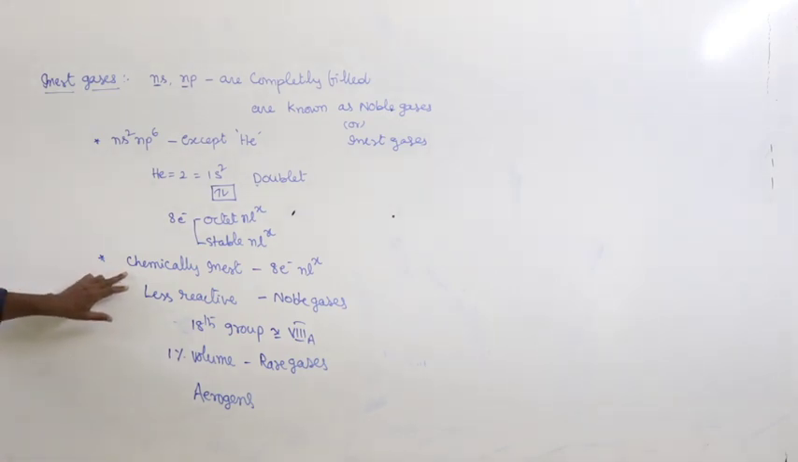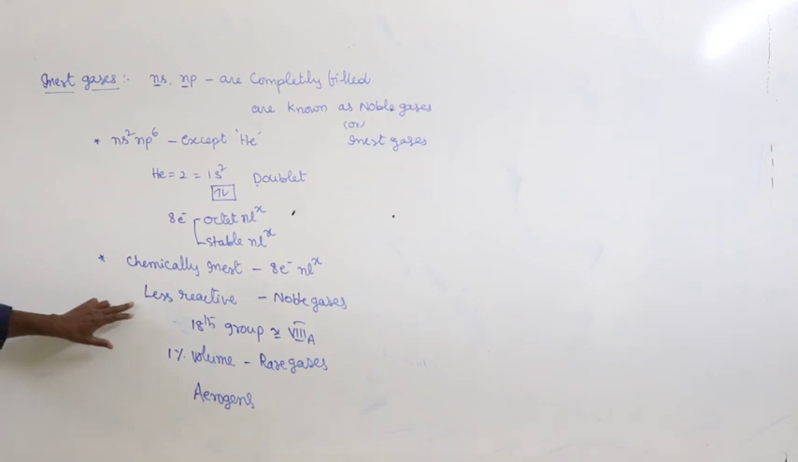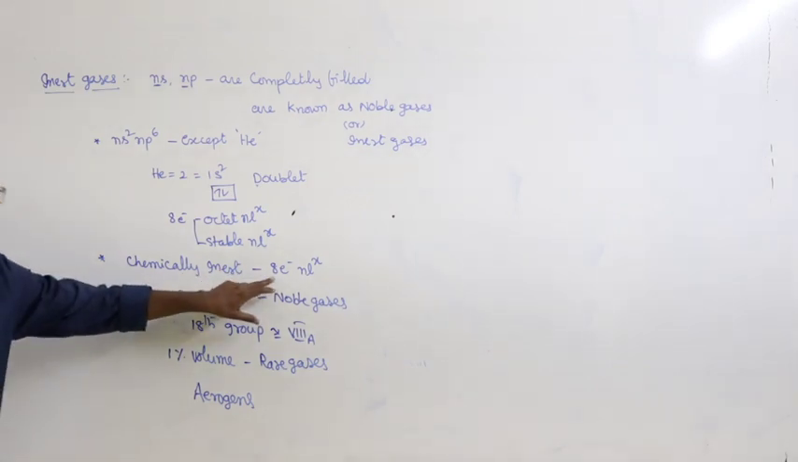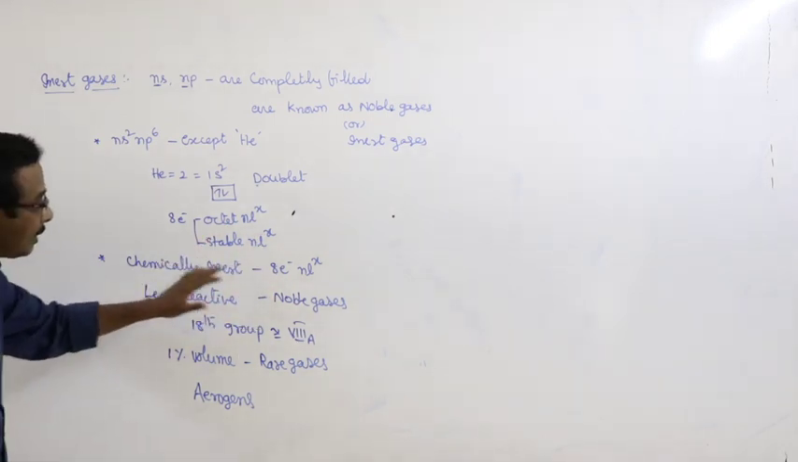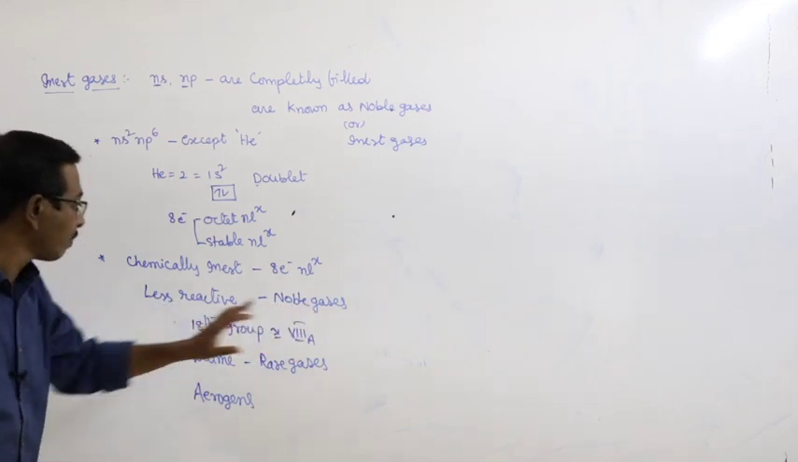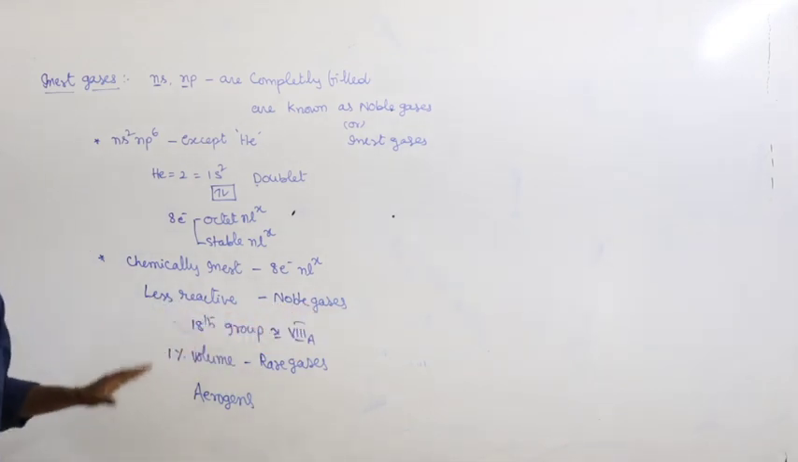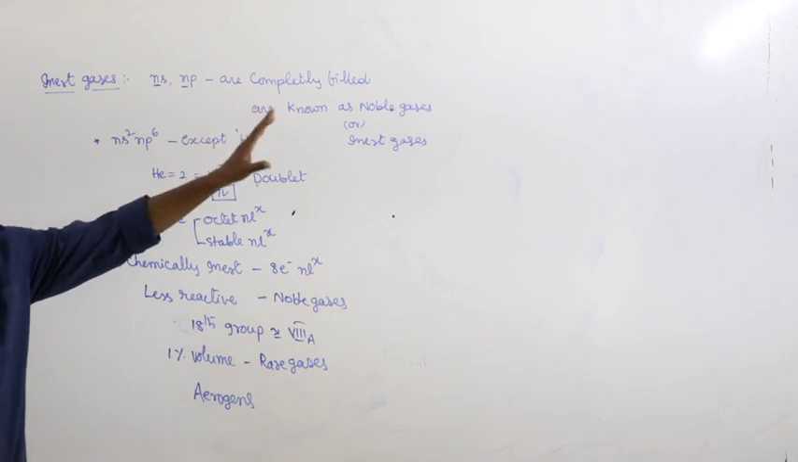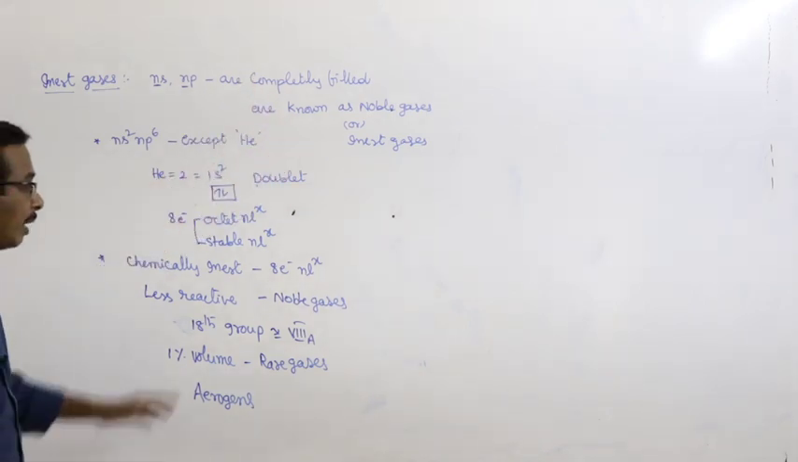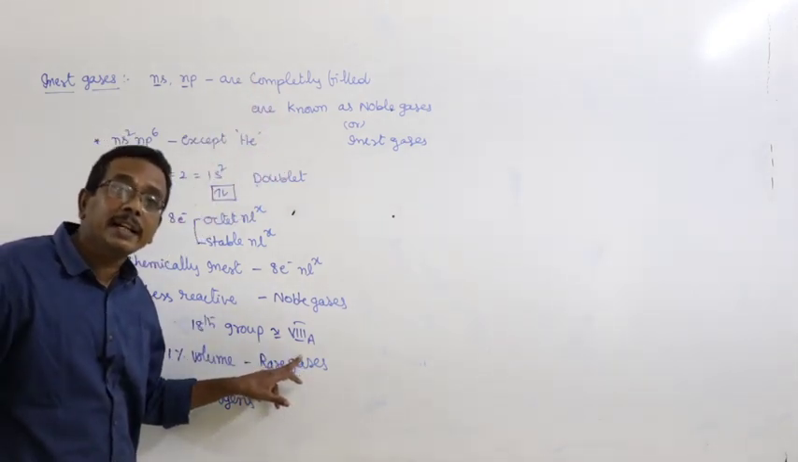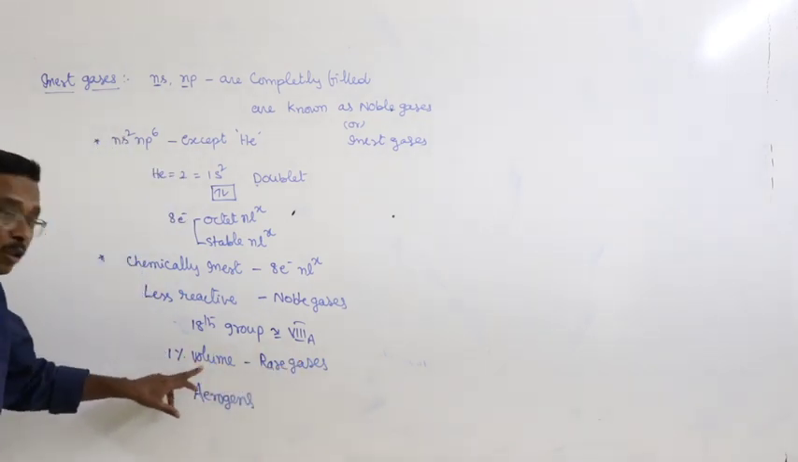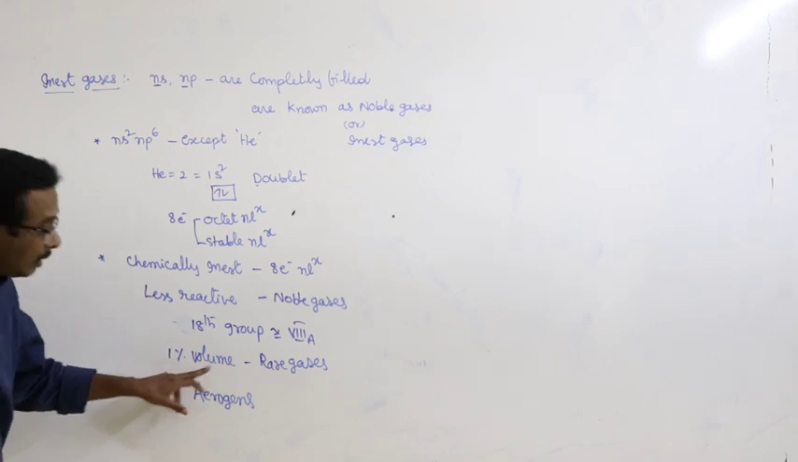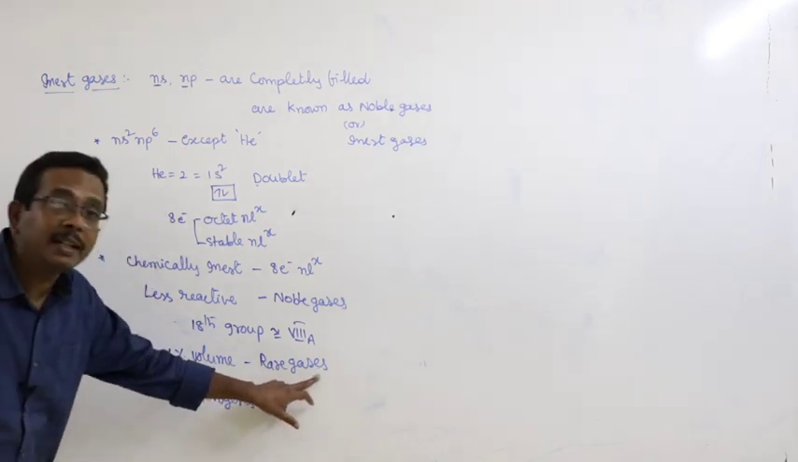Inert gases are chemically inert and less reactive. What is the reason for that? Octet configuration, 8 electron configuration, or stable configuration. As a result of that inertness, they are also known as noble gases, and they are also known as 18th group. Why? They are present in the 18th vertical row of the long form periodic table. They are also known as 8A group elements, and they occupy 1% by volume in the atmospheric air, and they are also known as rare gases.